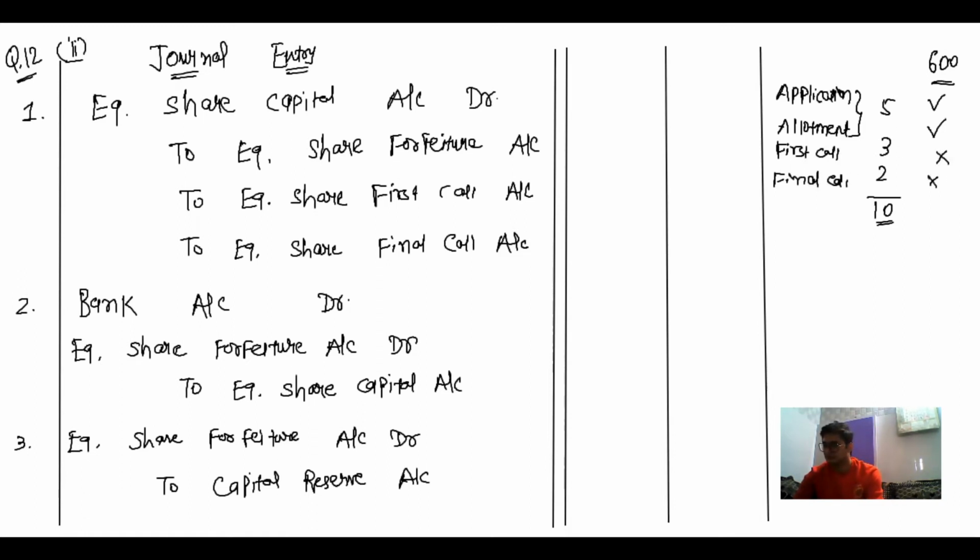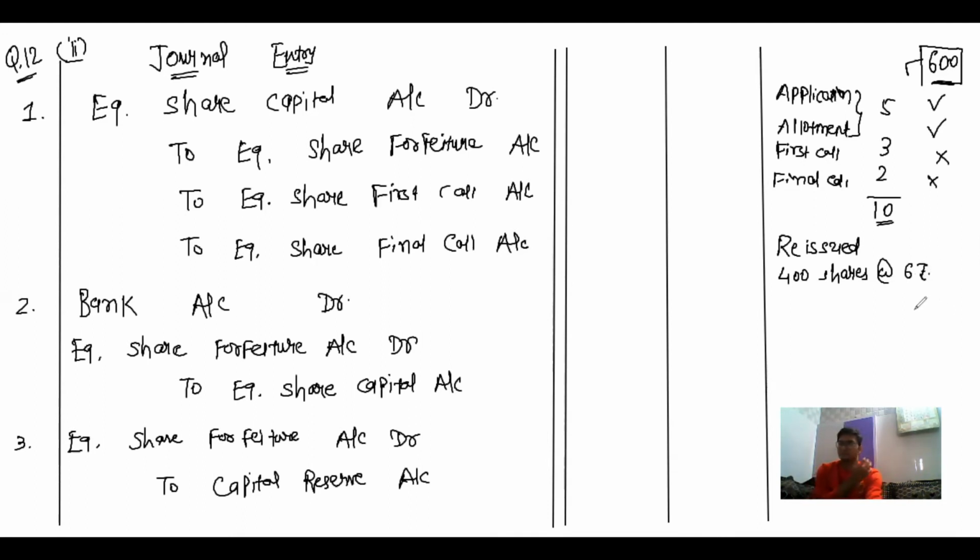Now, out of the forfeited shares, the company had forfeited 600 shares, and out of them company had reissued 400 shares at 6 rupees.